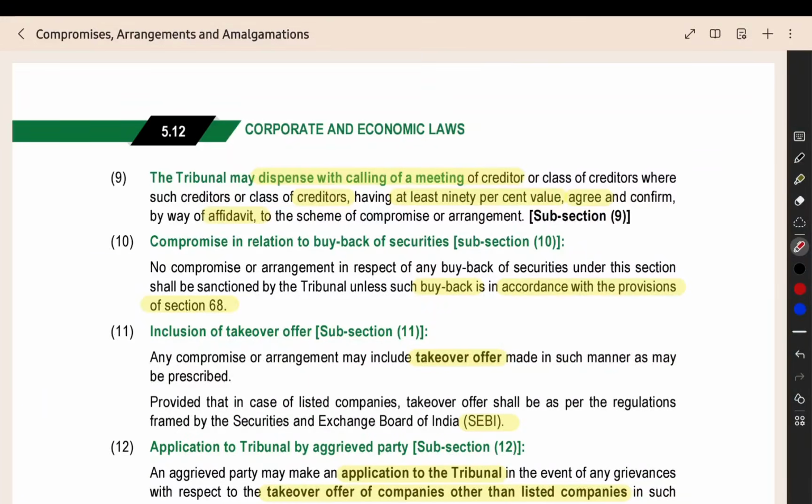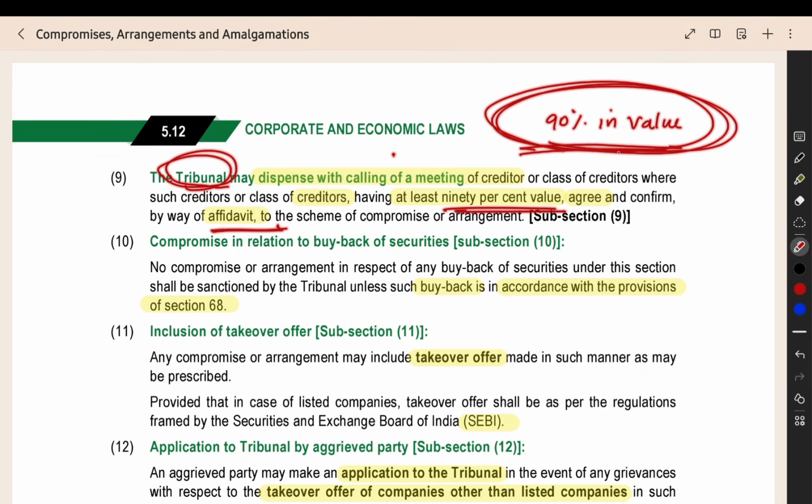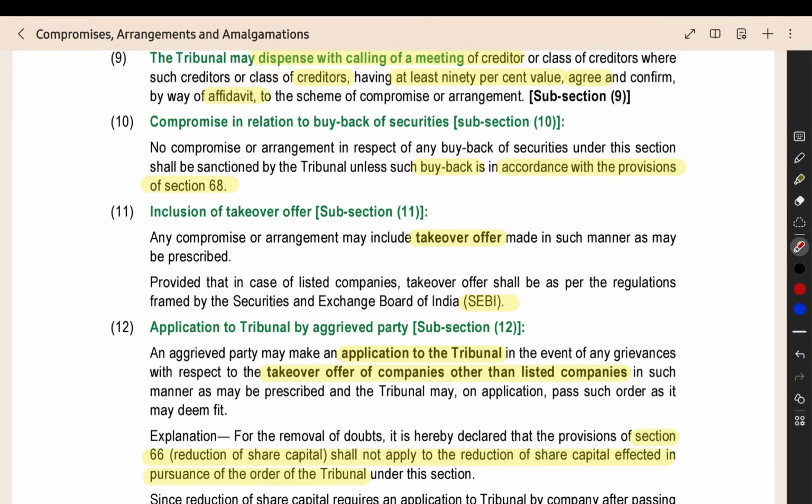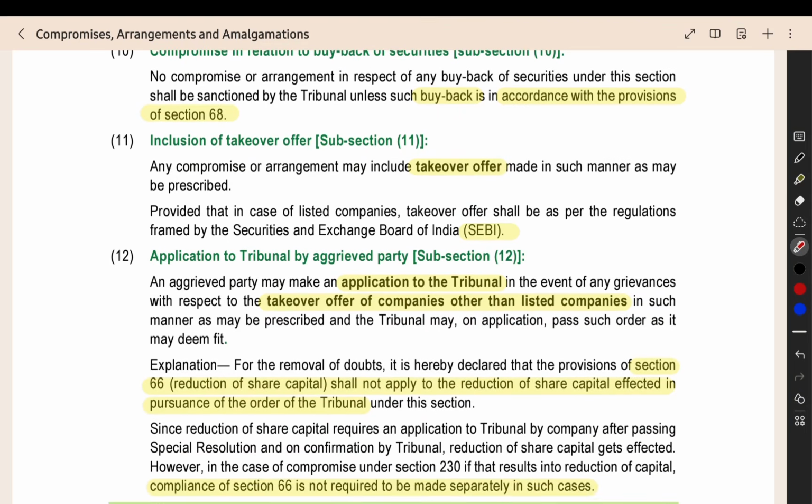How? You have to get the consent. You have to get the consent of the creditors in affidavit. How much creditors? 90% in value. Creditors having 90% in value. If you get their approval in an affidavit, then no need to conduct the creditor meeting. The tribunal will give the order even without conducting the creditor meeting. 90% in value of creditors should approve the scheme using an affidavit. They will give approval to the scheme through affidavit for the compromise.